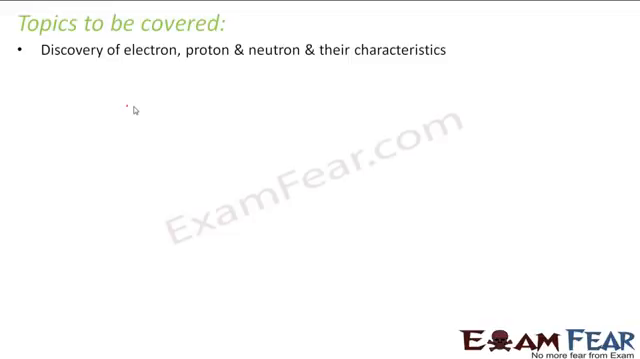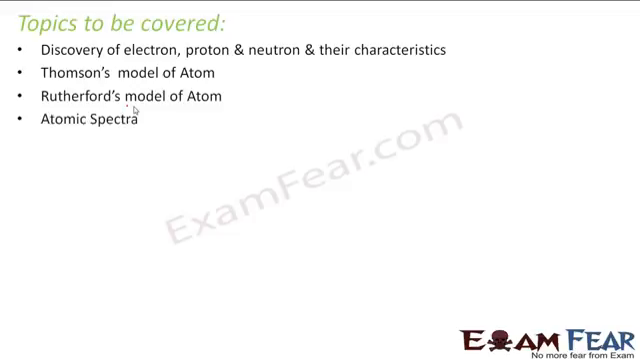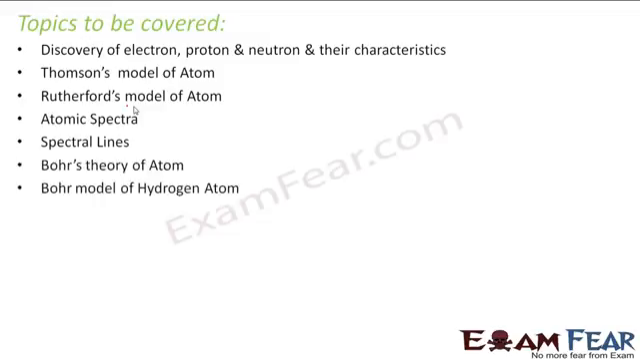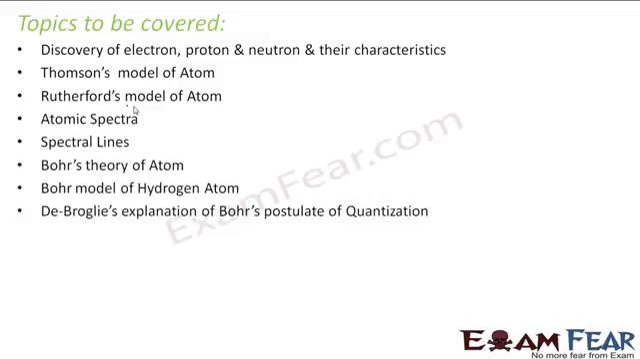Topics to be covered in this lesson are discovery of electron, proton and neutron and their characteristics, Thomson's model of atom, Rutherford's model of atom, atomic spectra, spectral lines, Bohr's theory of atom, Bohr's model of hydrogen atom, and de Broglie's explanation of Bohr's postulate of quantization.